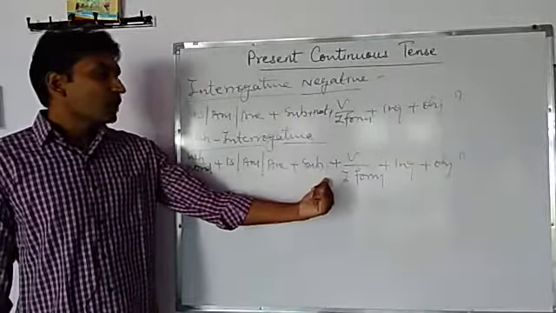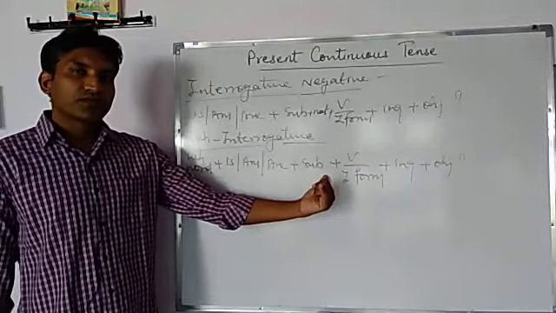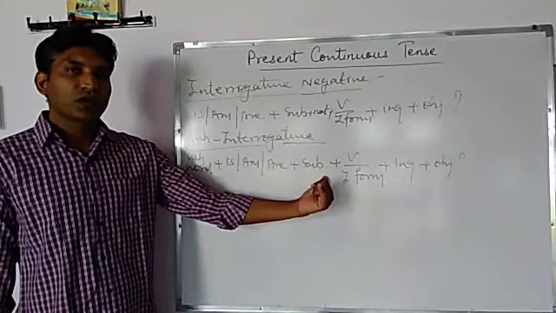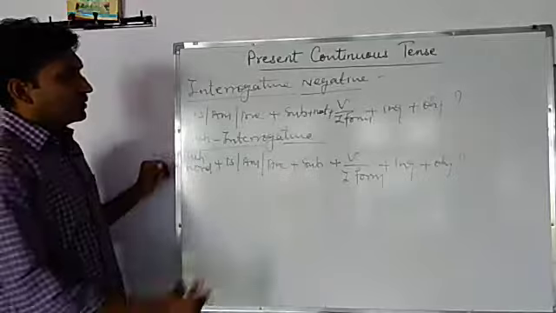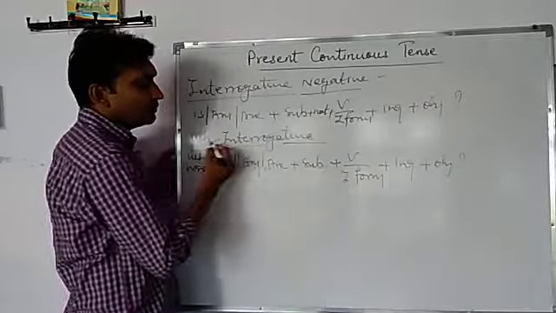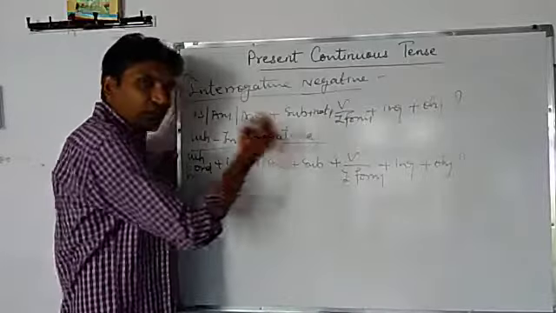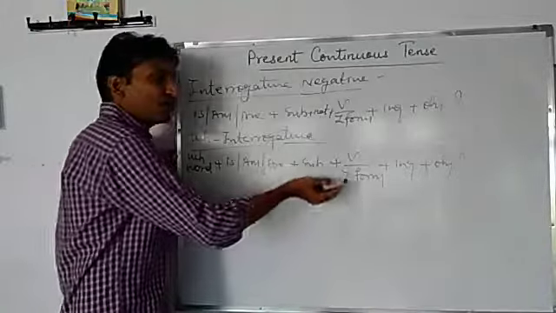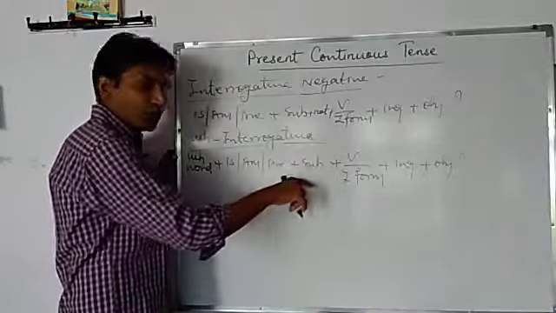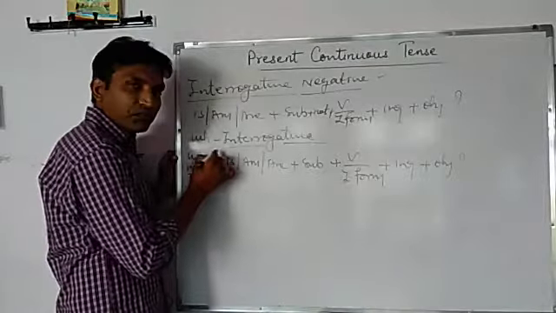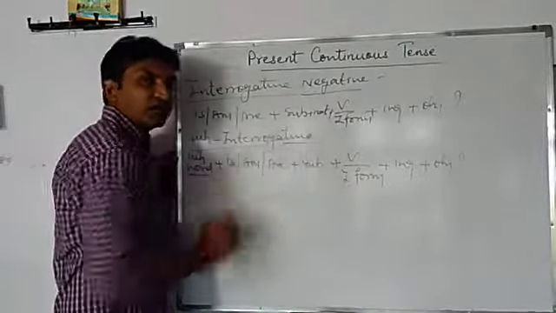You see, I removed not from here. So, if we place not here, it becomes the formula for WH negative interrogative sentence. And if we remove not from here, it becomes simple WH interrogative sentence.